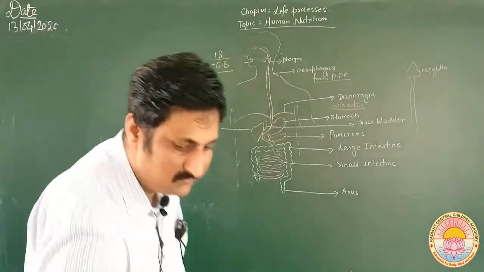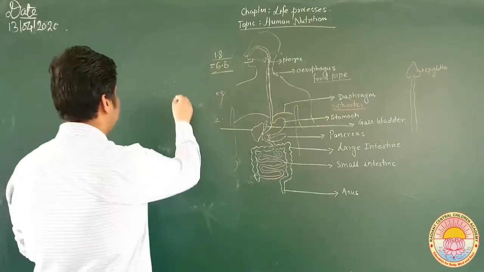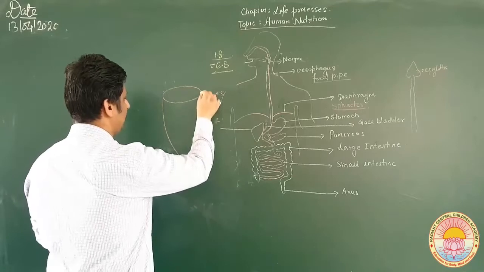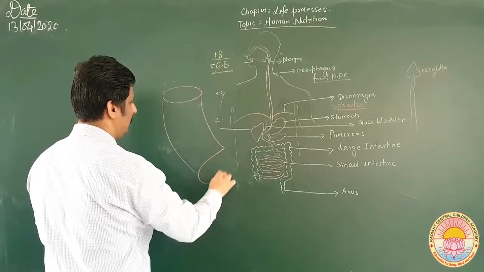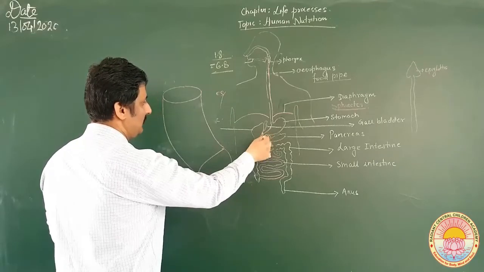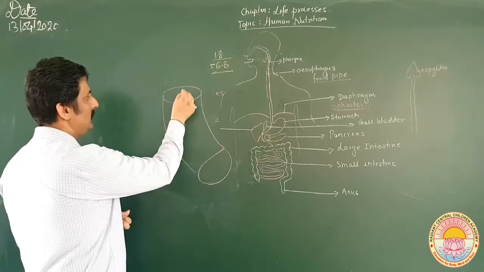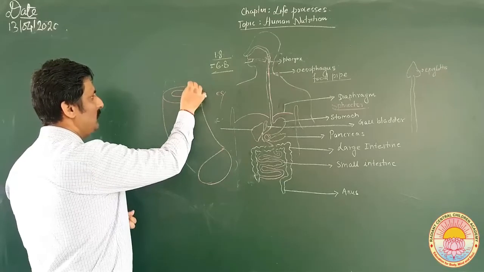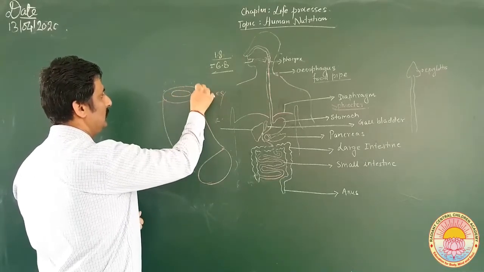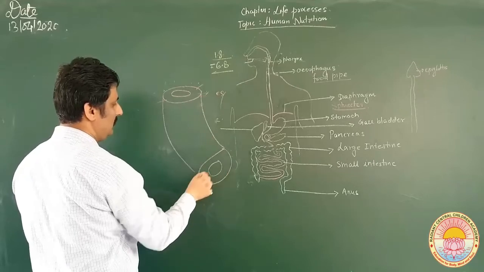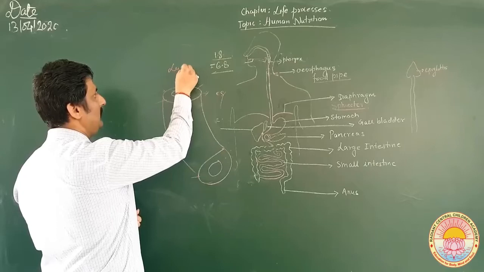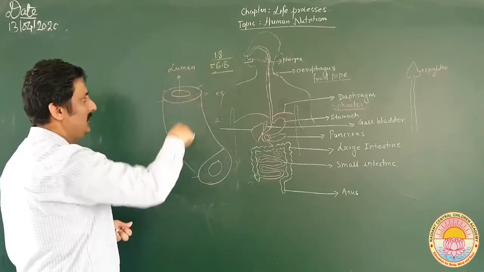For example, let us assume that this is the structure, comparing this one with this. So these are the outer walls of the small intestine. This is the lumen, L-U-M-E-N, of the small intestine.